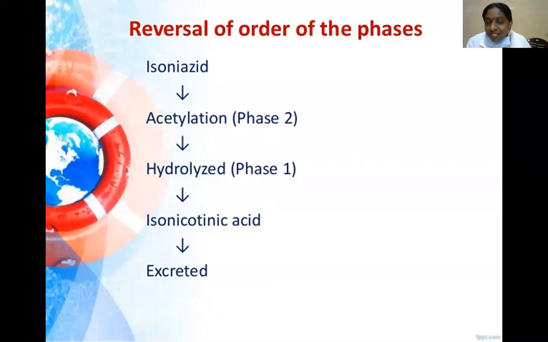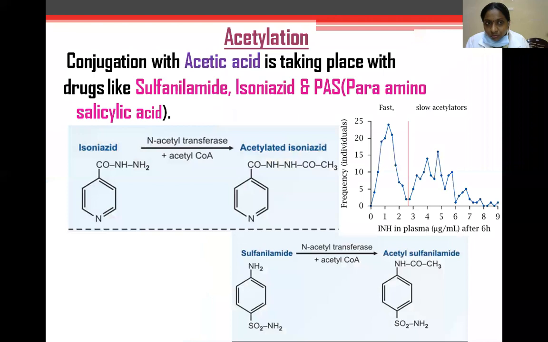There is no fixed rule, but sometimes phase 2 reactions are followed by phase 1. Isoniazid is catalyzed by the enzyme N-acetyl transferase. Here, acetate is the active form.